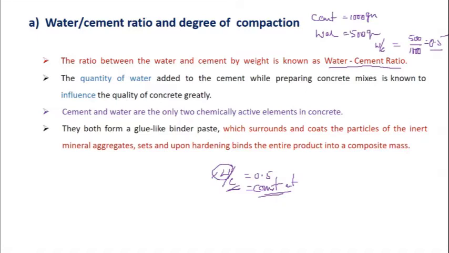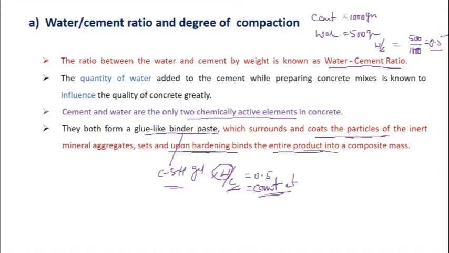Water and cement are the only two chemically active elements in concrete. Only these two are going to react in the concrete to produce a glue-like binder paste. Of course, we call that CSH gel, silicate gel, which surrounds and coats the aggregate and upon hardening binds the entire aggregate.